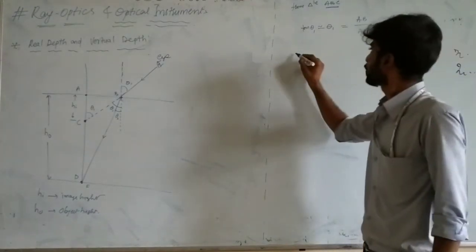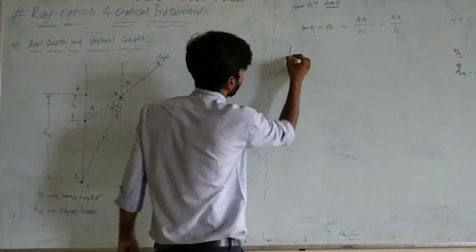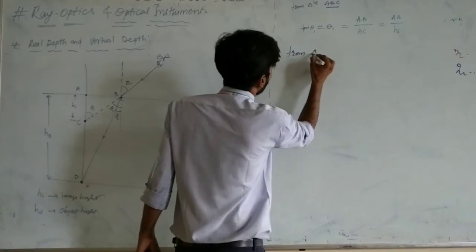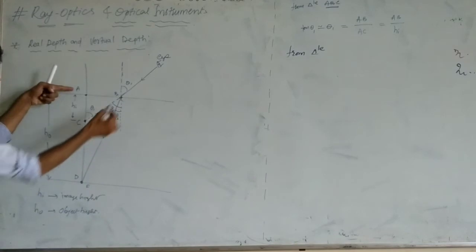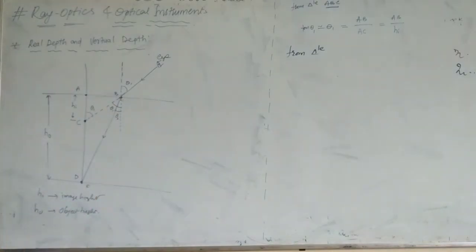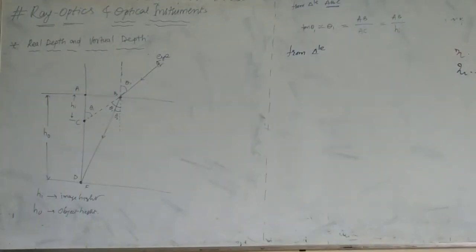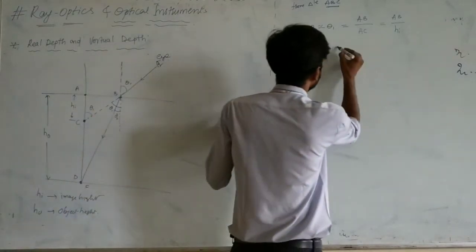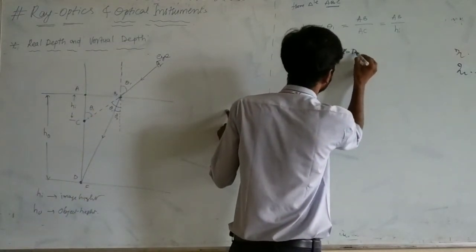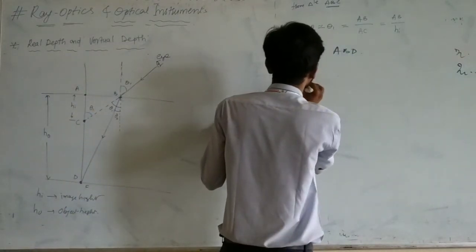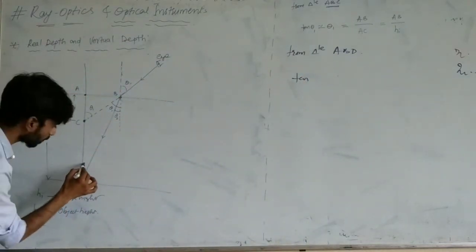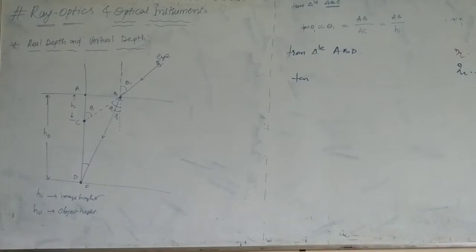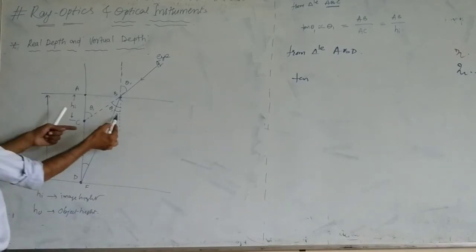Next, from triangle ABD. Can you solve it yourself? From triangle ABD, tan ABD, this one will be. This is also theta 2. If this is theta 2, remember.